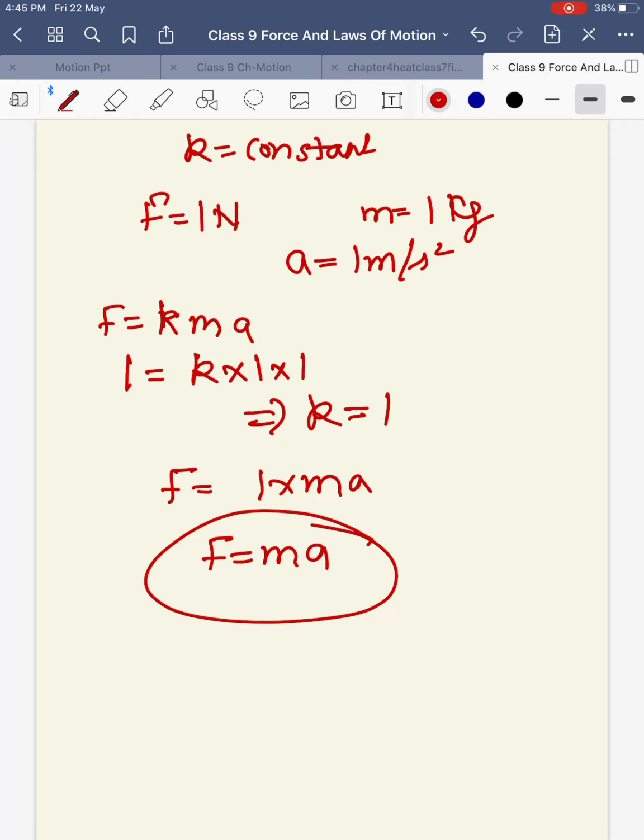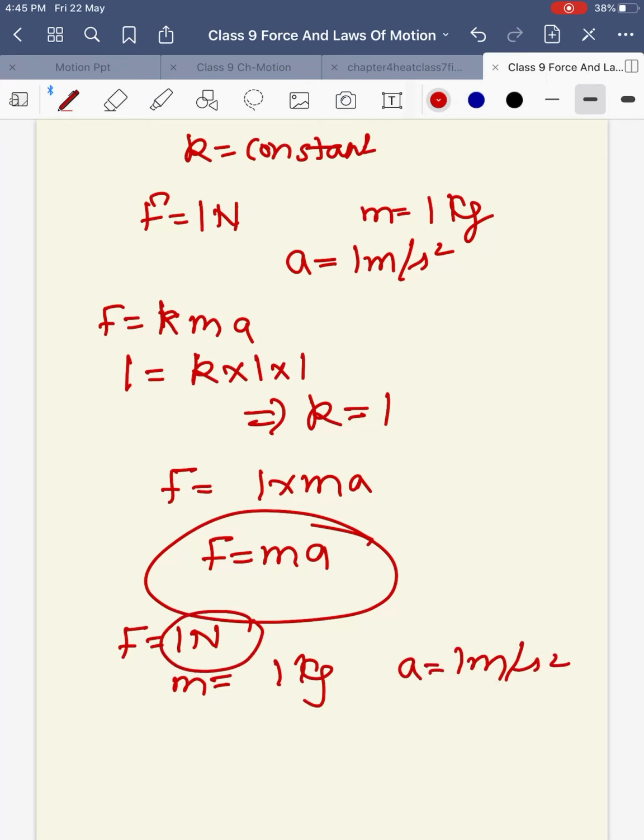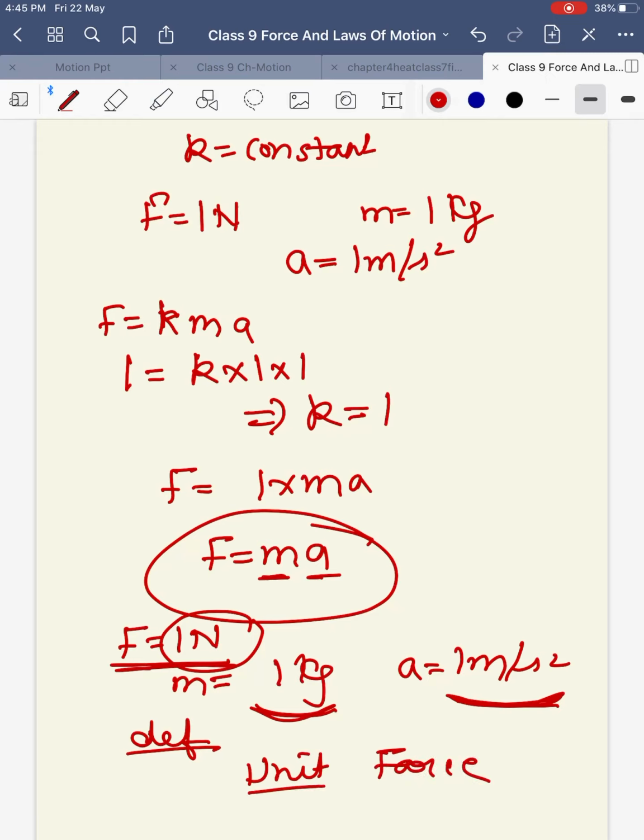Now what is unit force? Force will be 1 Newton when m is 1 kg and acceleration is 1 meter per second square, right? F will be 1 only when m and a both are 1. So we say if an object of mass 1 kg undergoes acceleration of 1 meter per second square, then force is said to be 1 Newton. So this is defining a unit force. They can ask you in the exam to define unit force. Force will be 1 Newton when an object of mass 1 kg is undergoing acceleration of 1 meter per second square.